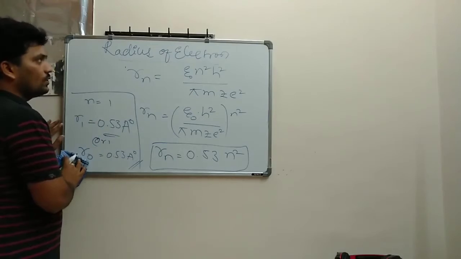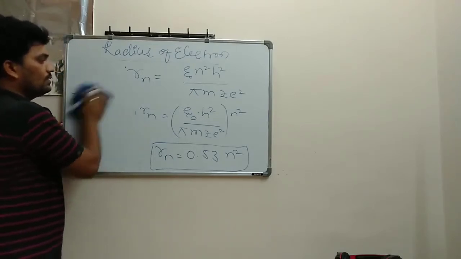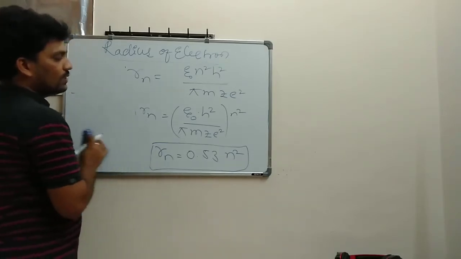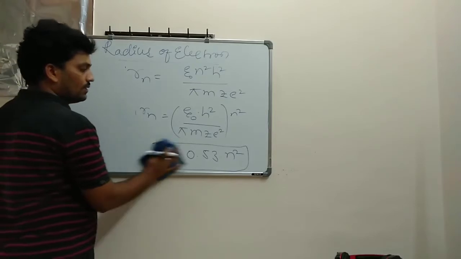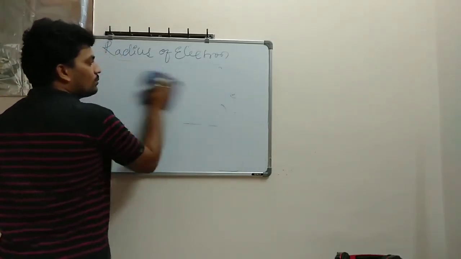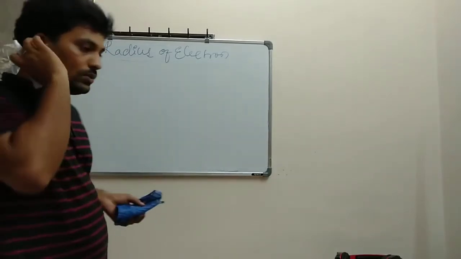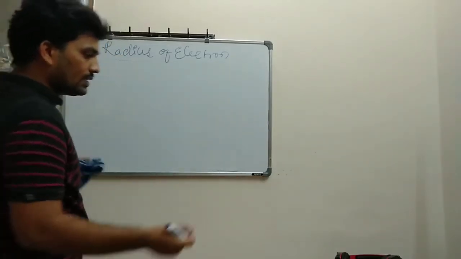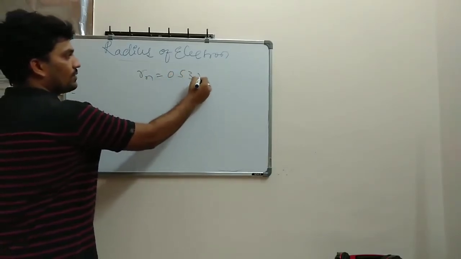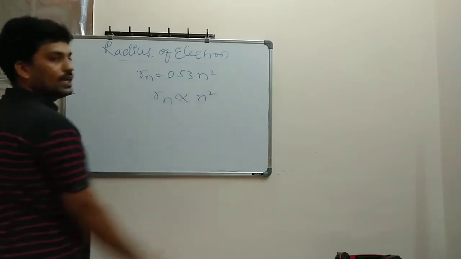So this is the radius of electron. Remember, radius of electron is important. Now one more relation I am going to make out from here. As I told you, Rn is equal to 0.53 n square, which means Rn is directly proportional to n square.